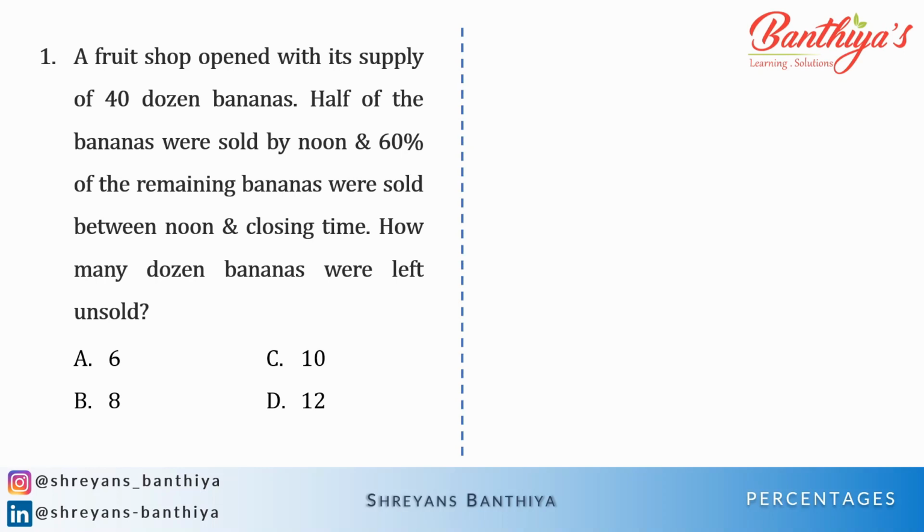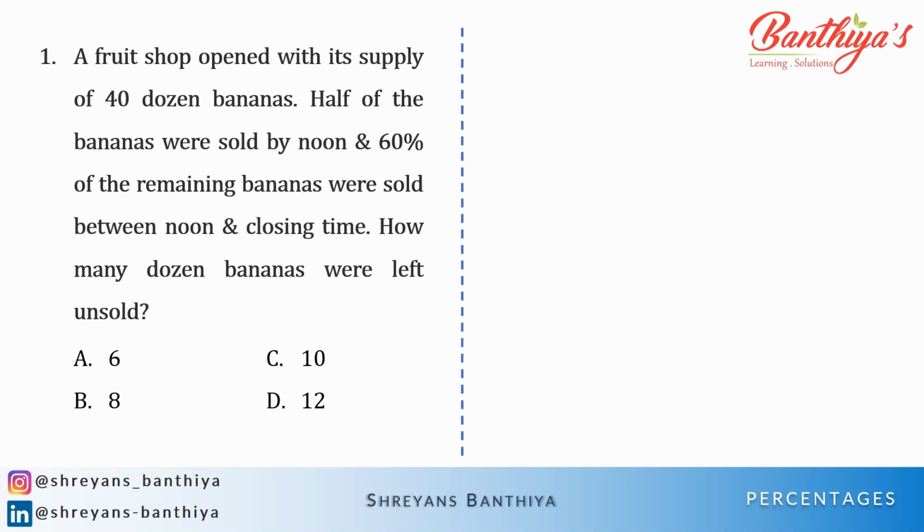Now this is a very simple question, but it's too wordy for us to understand immediately. You need not even use pen and paper to solve this question. Let's see how. A fruit shop opened with its supply of 40 dozen bananas. So initially there were 40 dozens.